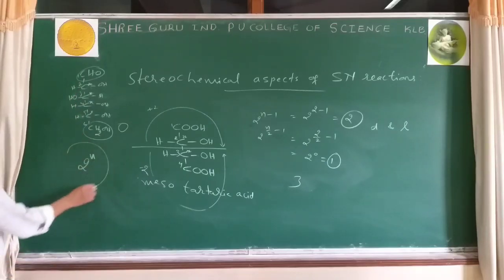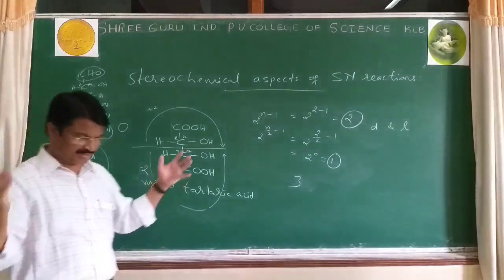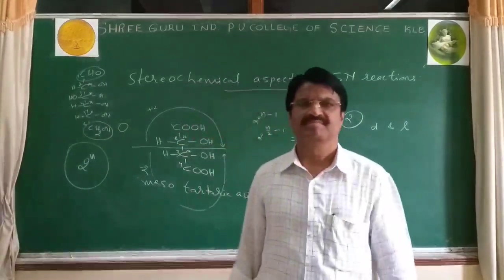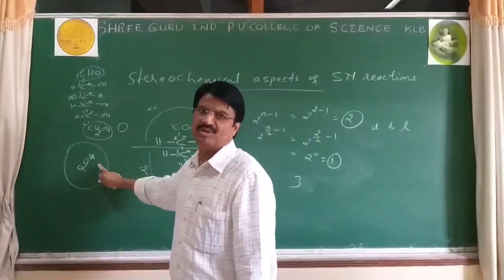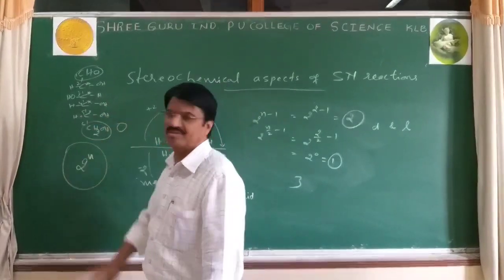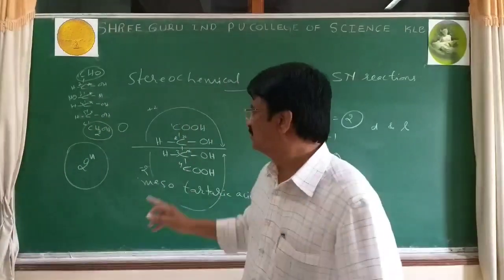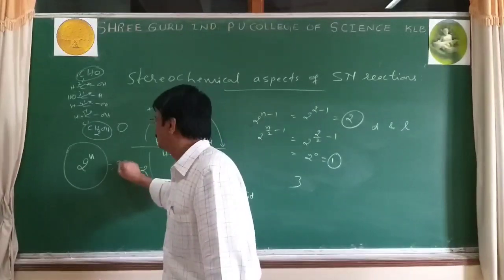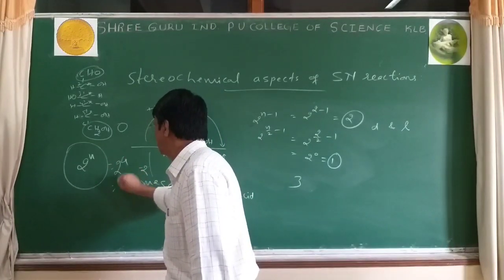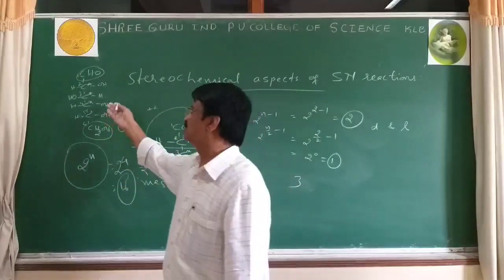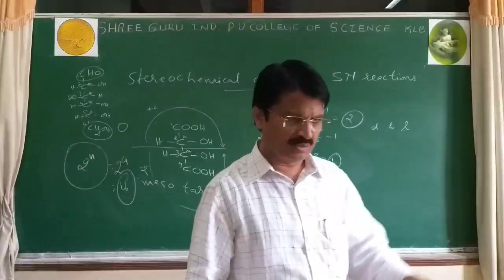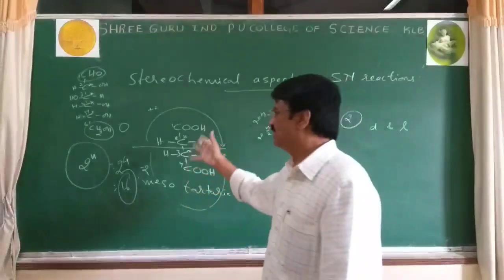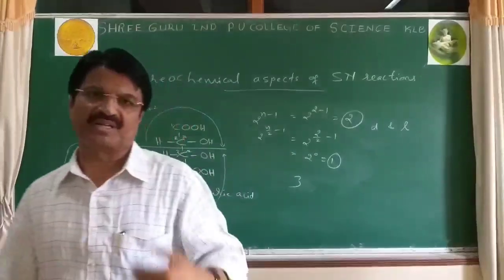Then use only one formula. Number of optically active compounds, not total optically active compounds, are what? 2 raised to n. There is 2 raised to 4. How many? 2 raised to 4 equals 16. 16 optical isomers are possible with respect to glucose. This compound is glucose. Means using chiral carbon, one can study how many isomers are possible, optical isomer and